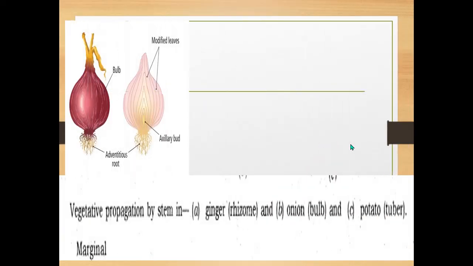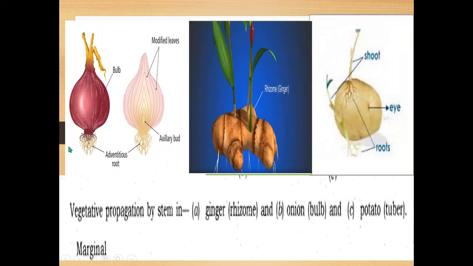Here we can see vegetative propagation by stem in ginger. The stem part of the ginger, from where the new plant will arise, is called a rhizome.